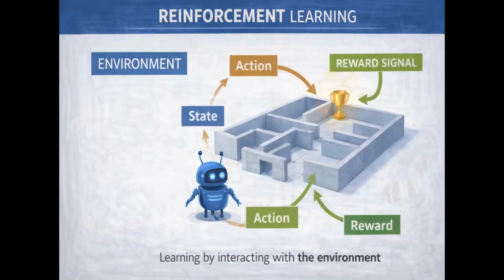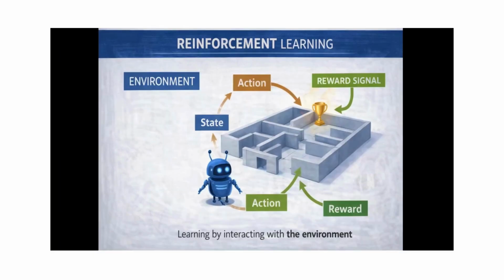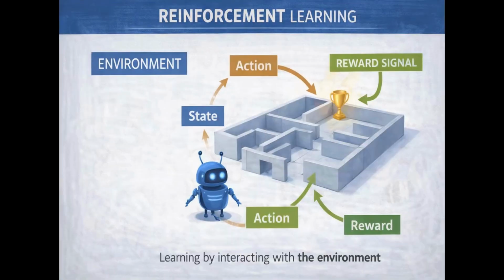Reinforcement learning is based on trial and error. An agent interacts with an environment and receives rewards or penalties based on its actions. Over time, it learns the best strategy to maximize rewards. This approach is used in areas like robotics, game playing, and even self-driving cars.